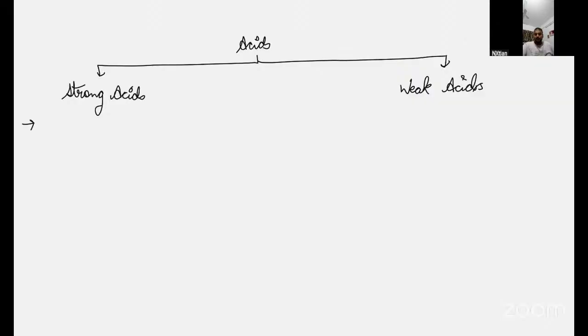Sir, in labs, do we use weak acids? Like dilute? So basically, dilute is different and weak acid is different. Dilute acid is like, for example, lemon juice.